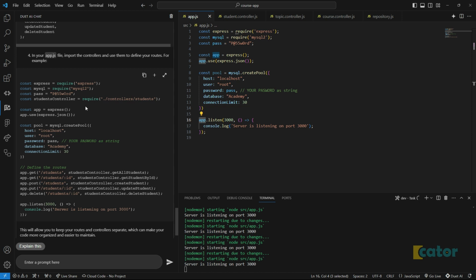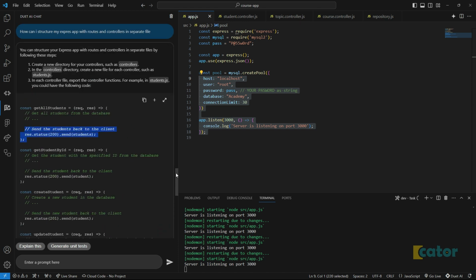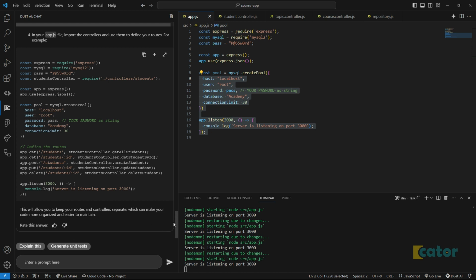Oh, okay, I really like that it's aware of the file I'm currently at, and shows me how to add the code from there. But how I want to do it is, instead of specifying the get, post, put and delete here, I would like to specify them somewhere here. Let's see here.